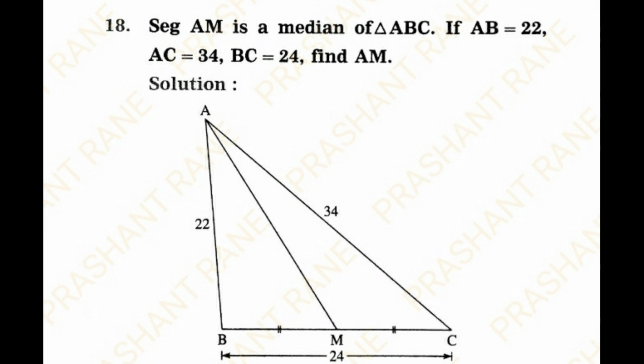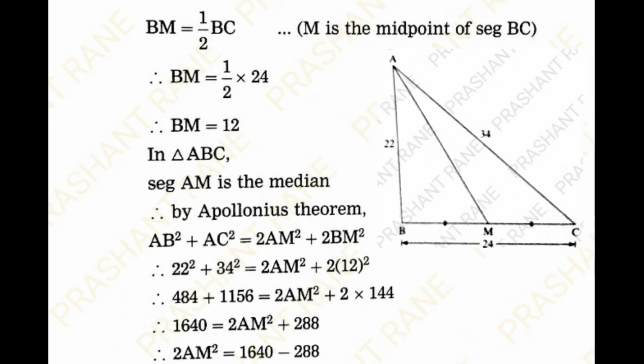Again in the triangle, the median is given. So we'll use Apollonius theorem. Here BC is given. M is a midpoint of segment BC. Now BM is equal to half of BC. So BM is equal to half of 24. BM is equal to 12 units. In triangle ABC, segment AM is a median. So by Apollonius theorem, AB square plus AC square is equal to 2AM square plus 2BM square.